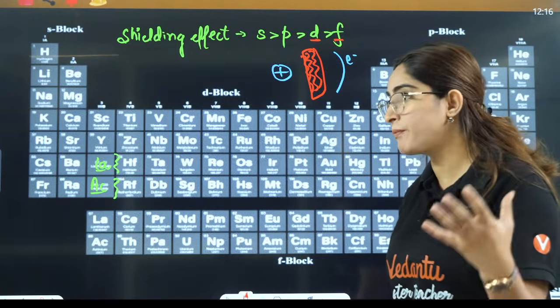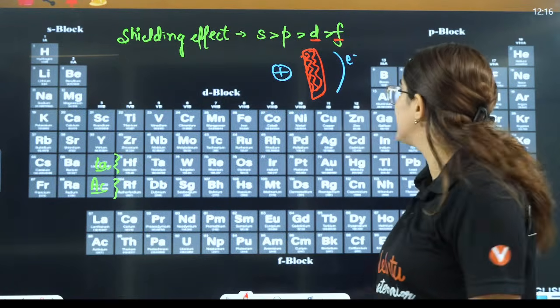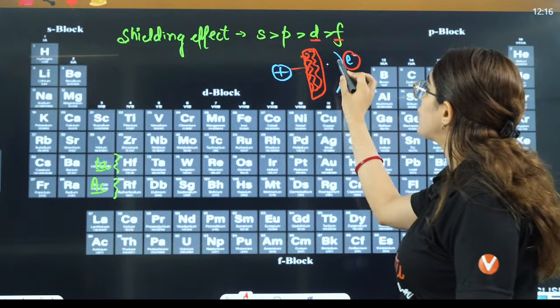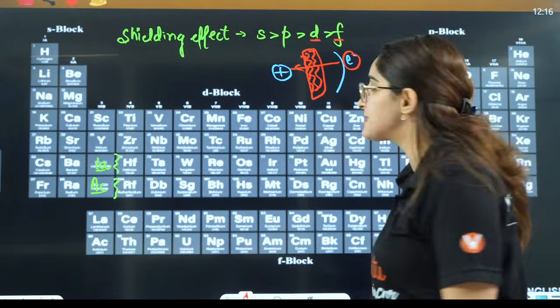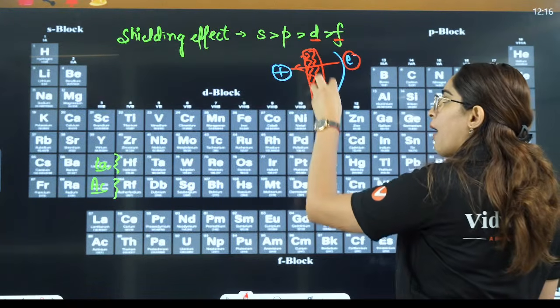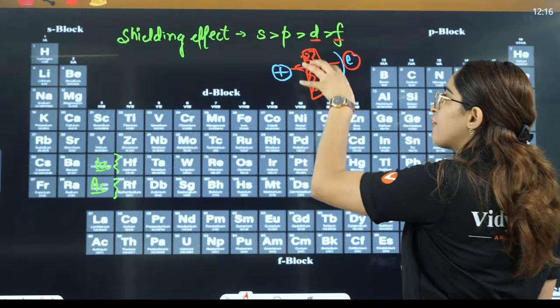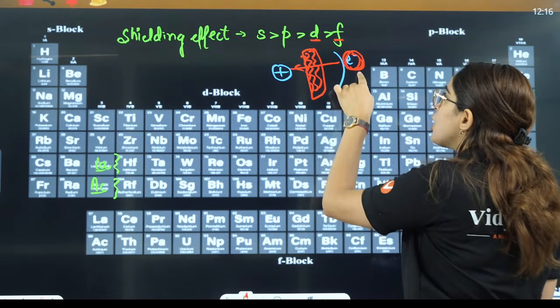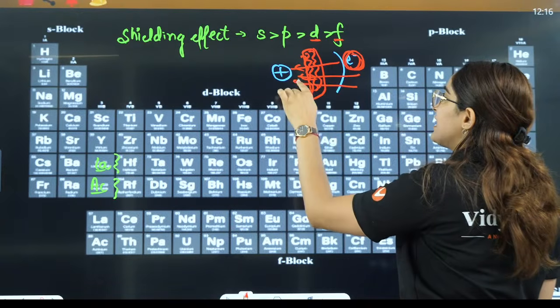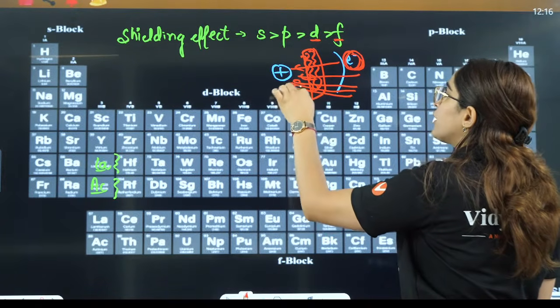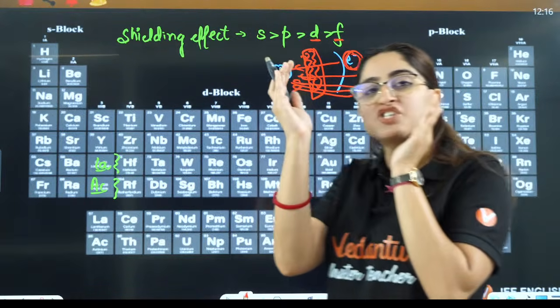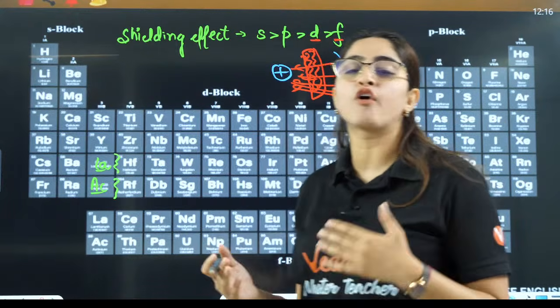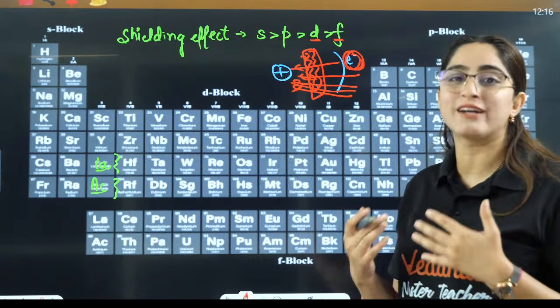That means F orbitals are not able to shield the outermost electron from this nucleus. That means this inner core F orbitals are not able to protect this electron from the nucleus. So this electron will easily get attracted to the nucleus and hence the size will shrink here. And this is what we call lanthanoid contraction.